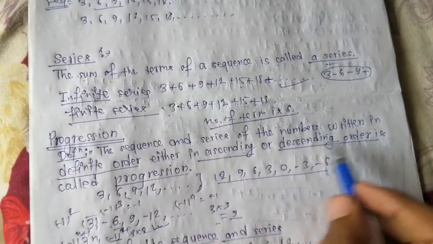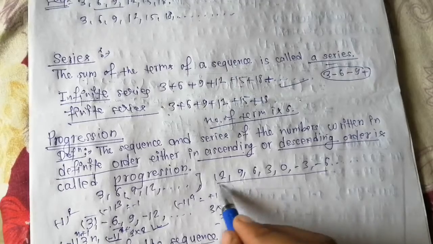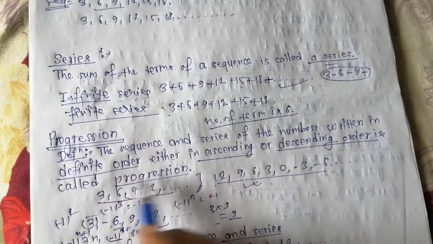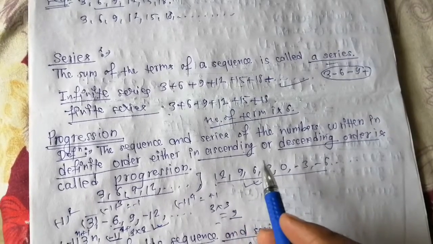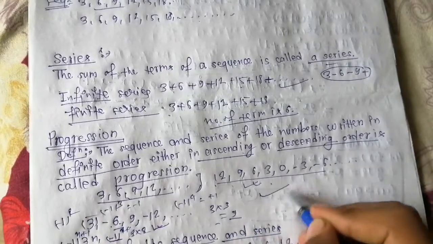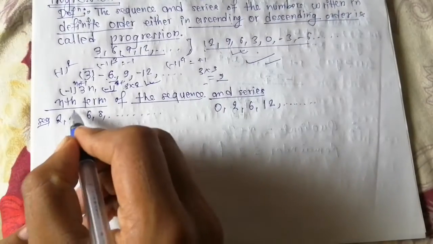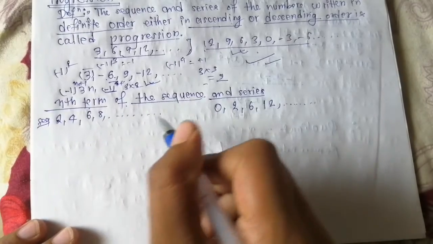If the ascending or descending order is fixed, that is, here it is in ascending order, but here it is in descending order, these types of sequence and series are called progression. Okay, so what about the nth term of a sequence and series?